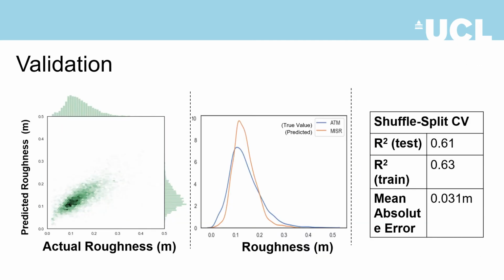Model performance is initially assessed using an 80-20 random permutation shuffle split cross-validation. Convergent R-squared scores for the training and testing datasets and mean absolute error approaching the machine error of the ATM are good indicators that overfitting has been avoided through appropriate hyperparameter tuning.